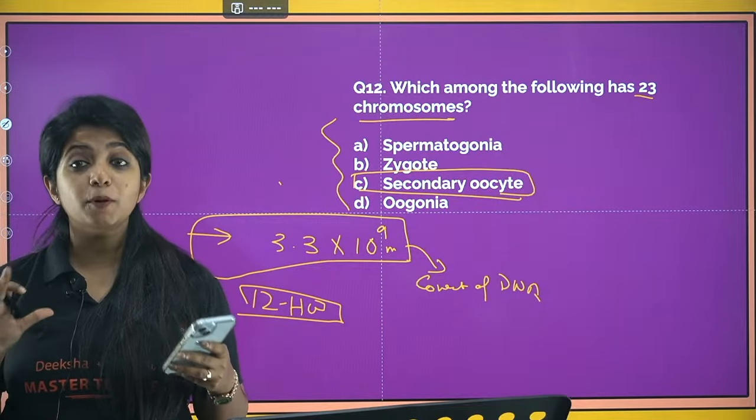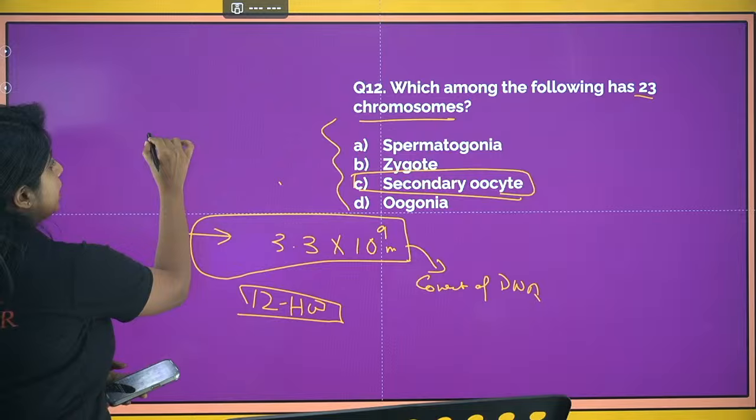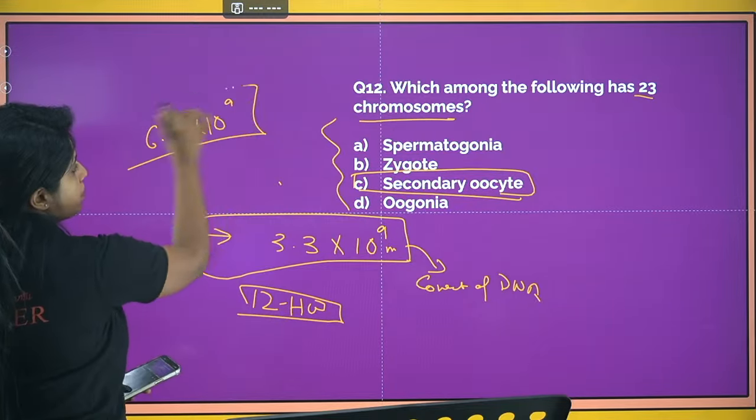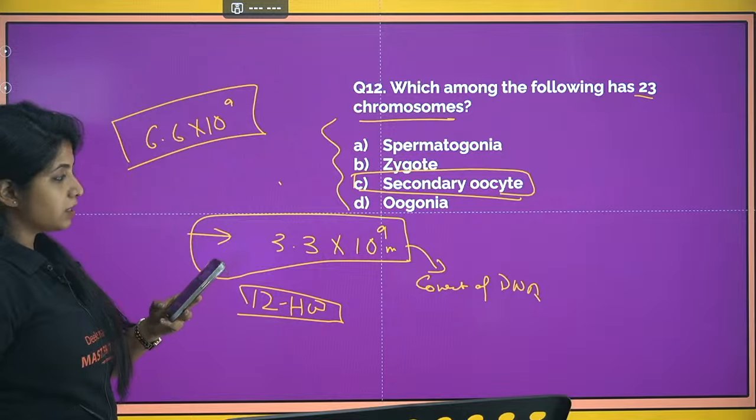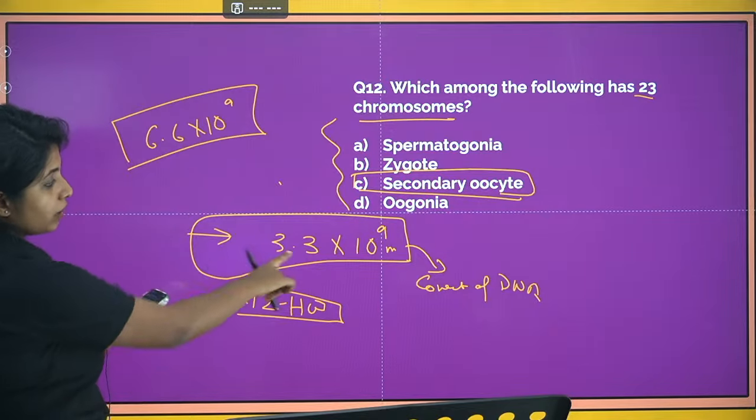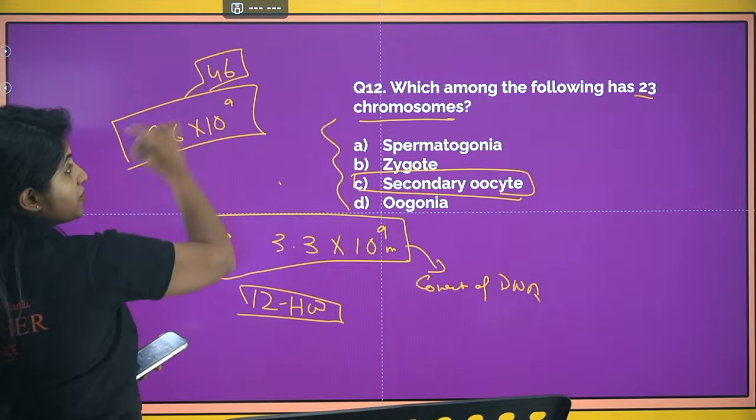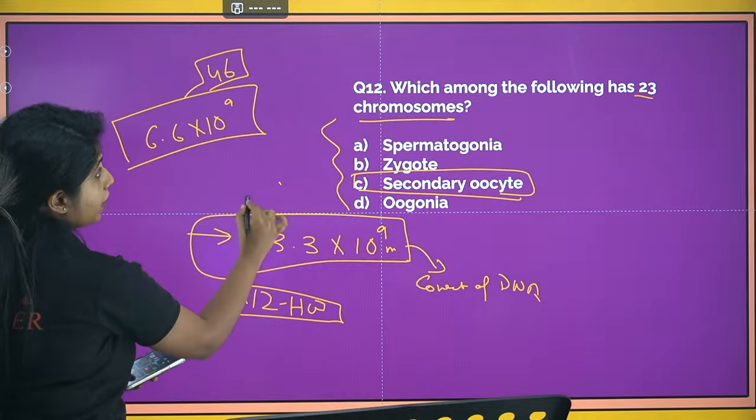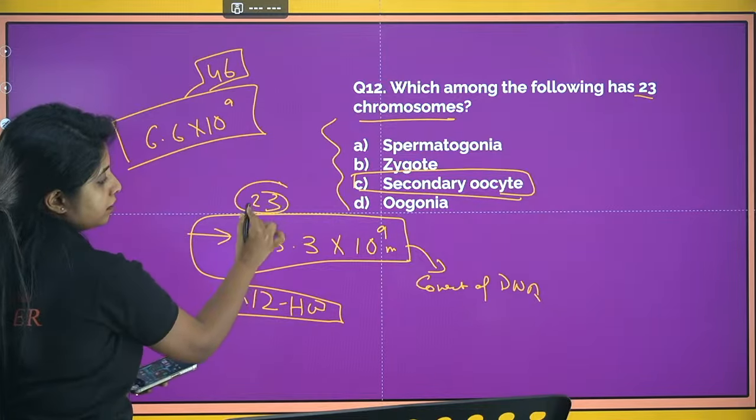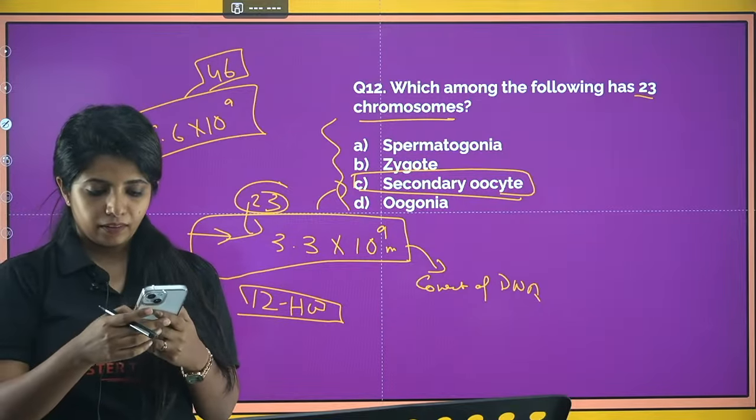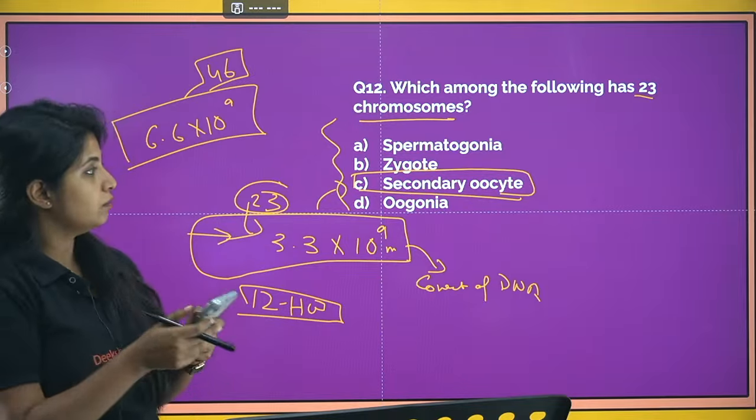What is the normal diploid content of our DNA? It's 6.6 into 10 to the power 9. Always remember. Over here, it is 3.3. So this is diploid, that means 46 chromosomes. But haploid happens over here, and it will be like this. So your answer remains the same. It is secondary oocyte.